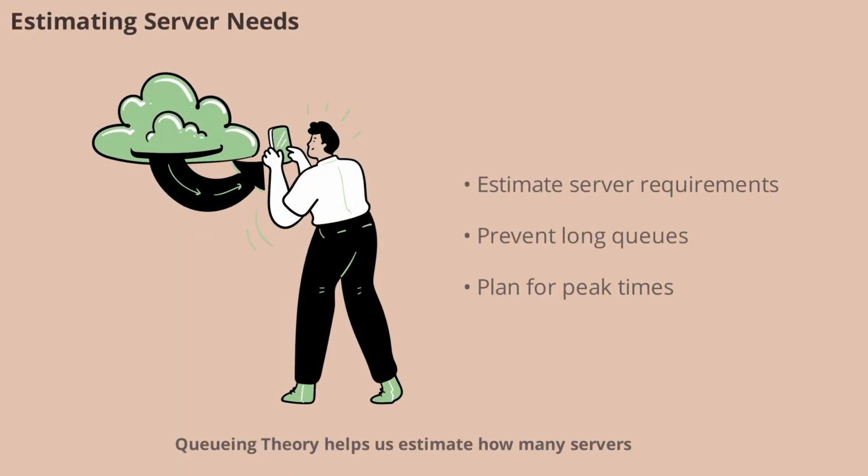Queuing theory helps us estimate how many servers are needed to handle a certain number of users. For instance, if you expect 10,000 users, you can use mathematical models to predict how many servers will keep response times low and prevent queues from growing too long. This proactive planning is vital for businesses that want to ensure smooth user experiences, especially during peak times or unexpected surges.